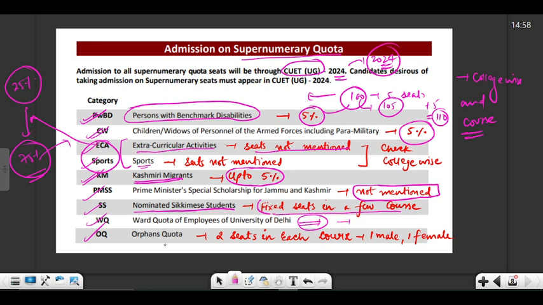Then there's an orphans quota. So 2 seats in each course are reserved for orphans, okay? And 1 seat is for male and 1 seat is for female. So these are the 9 quotas, that is your supernumerary quotas, in which the seats are reserved.